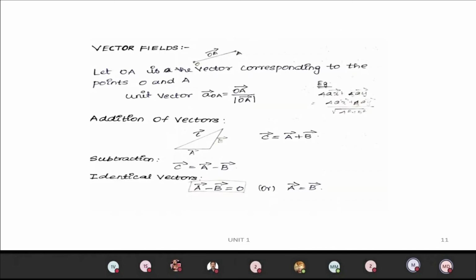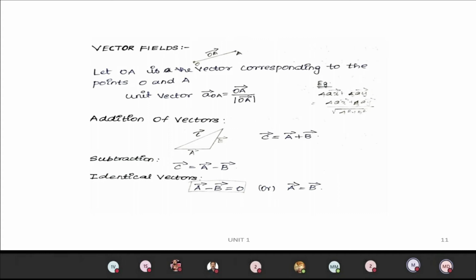So the next one you can enter into the vector fields, where you will know basic in mathematics you might have studied about vectors. So for the unit vector, if you want to find the unit vector for a vector, I'm assuming that OA is the vector. For that, the unit vector will be the OA vector divided by the modulus of that vector.